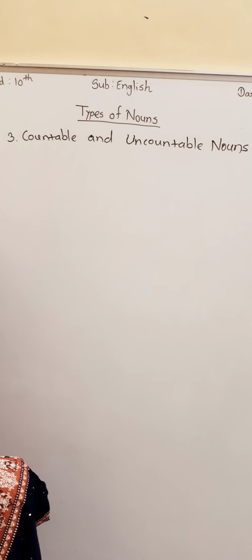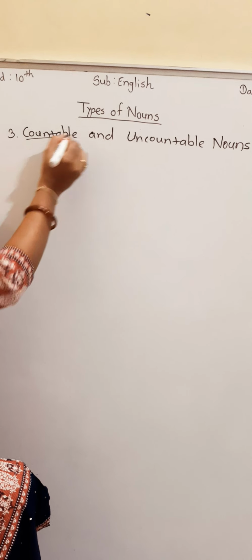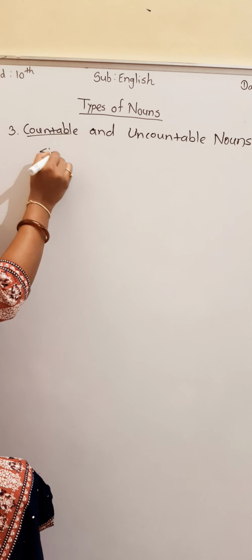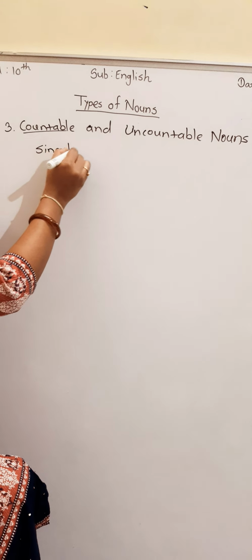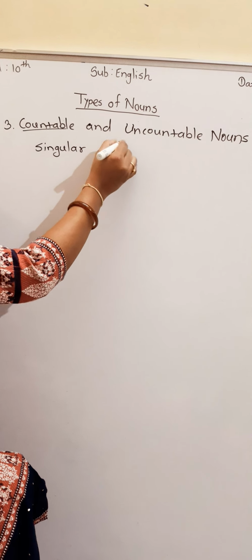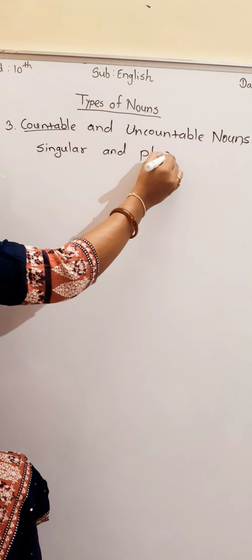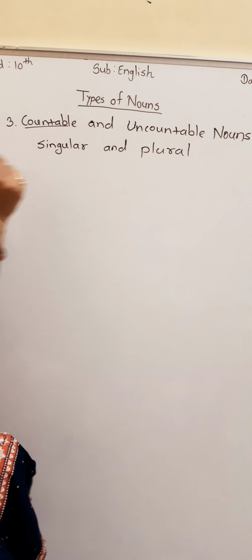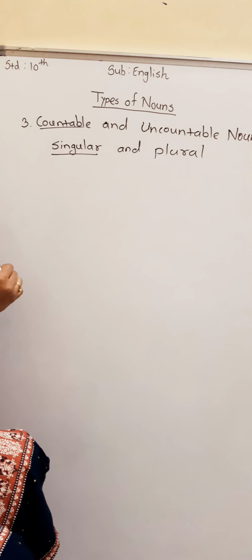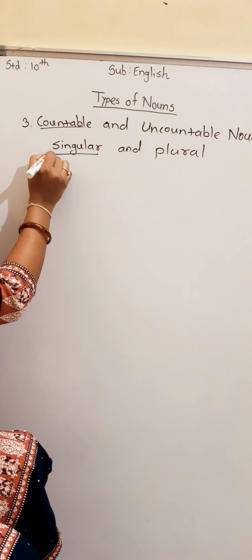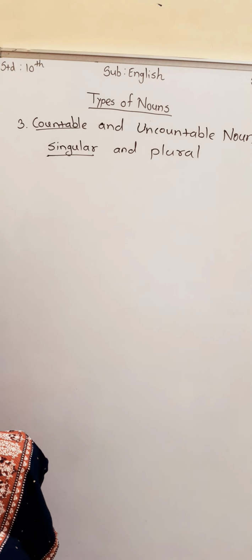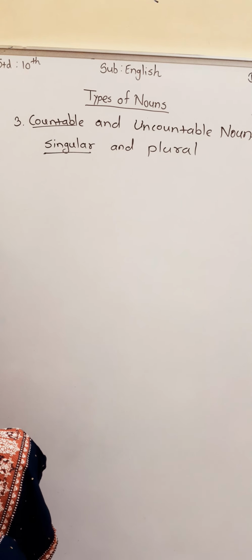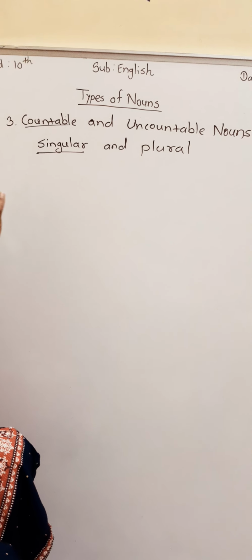See, in this countable, you can again see singular and plural, because countable means it can be singular also, it can be plural also. But in that case, first we will see about the singular. Singular means where there is only one thing, that is called singular.